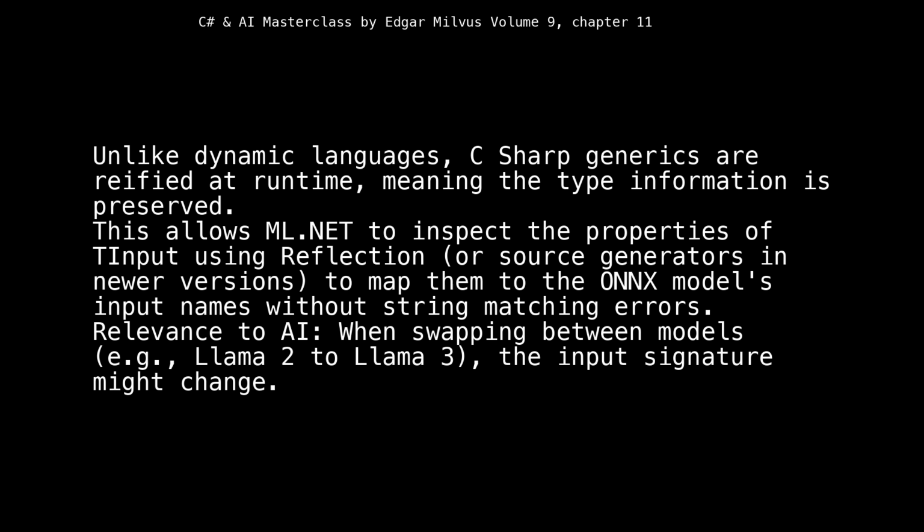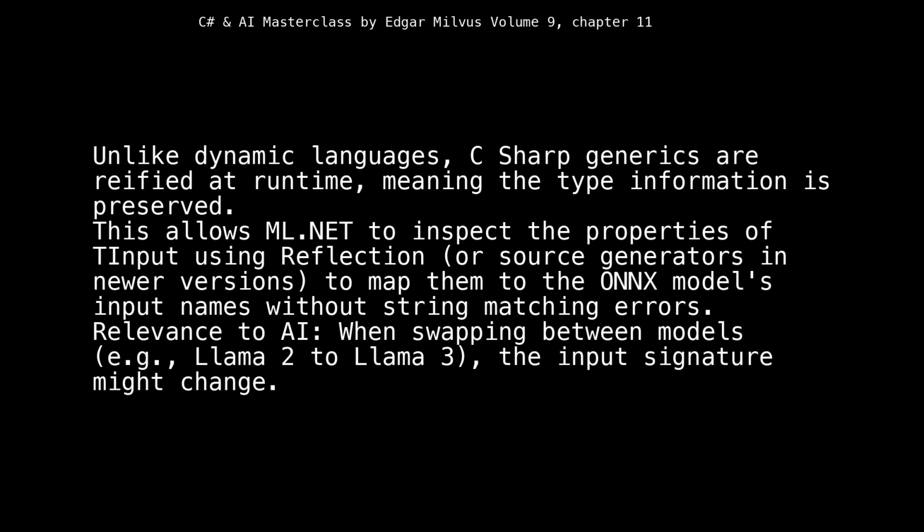Unlike dynamic languages, C# generics are reified at runtime, meaning the type information is preserved. This allows ML.NET to inspect the properties of TInput using reflection, or source generators in newer versions, to map them to the ONNX model's input names without string matching errors.